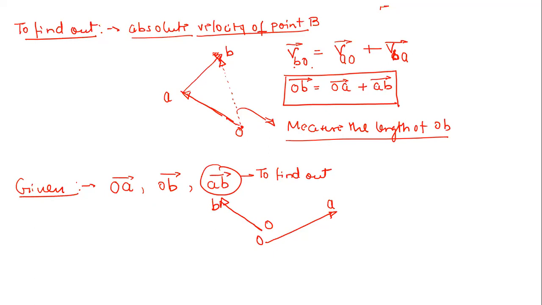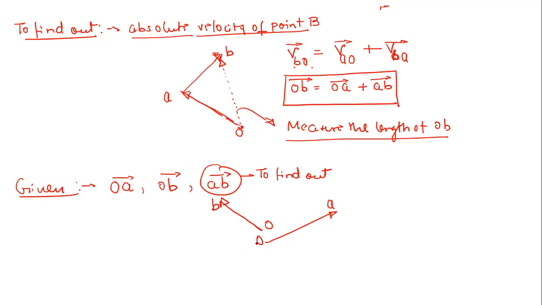So now just tell me, how can we find out this AB vector, that is velocity of B with respect to A? So what we need to do in this case? OB minus OA. So just tell me the steps, right? So see, we are trying to solve it graphically, right? So just tell me like how can we solve this graphically? Sir, we will shift OB and we'll coincide both the O points. Right, correct. Then we'll draw a vector between A and B. Very good.